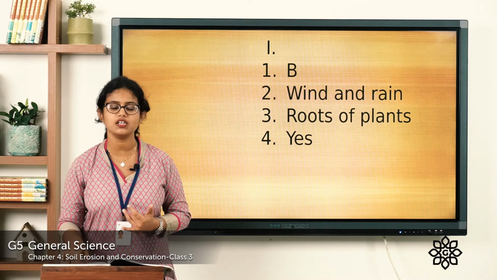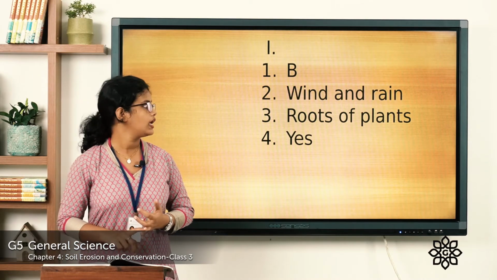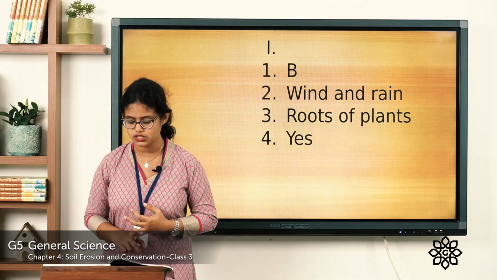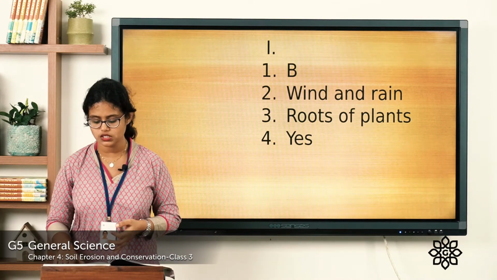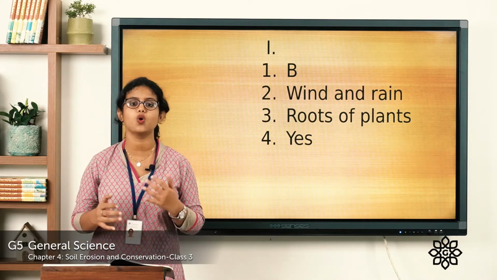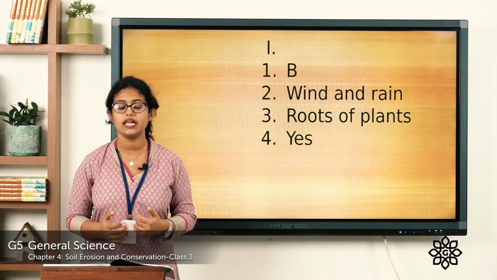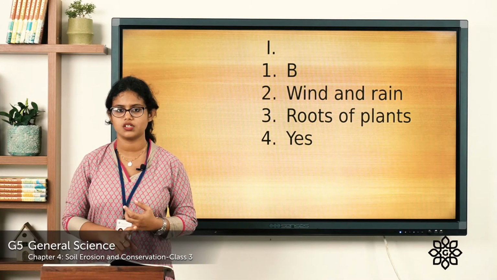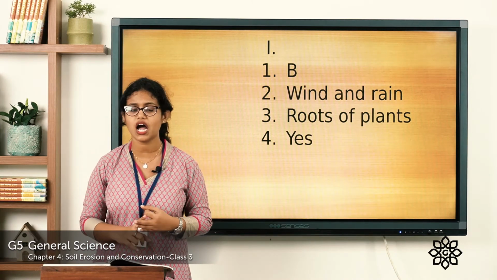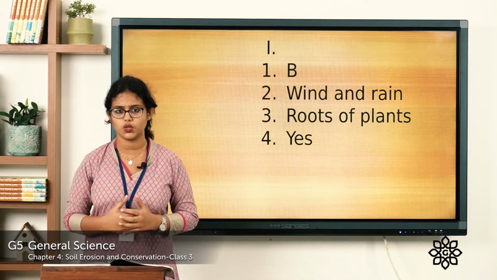So what is the answer? The answer is B. Now let's see the following questions. List the environmental factors that cause soil erosion. So you all know about the natural causes of soil erosion. So what are they? They are wind and water. Strong wind and flowing water are natural causes of soil erosion.